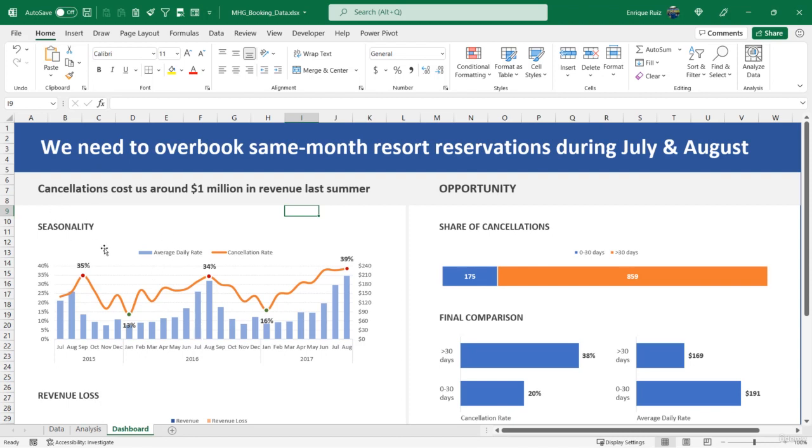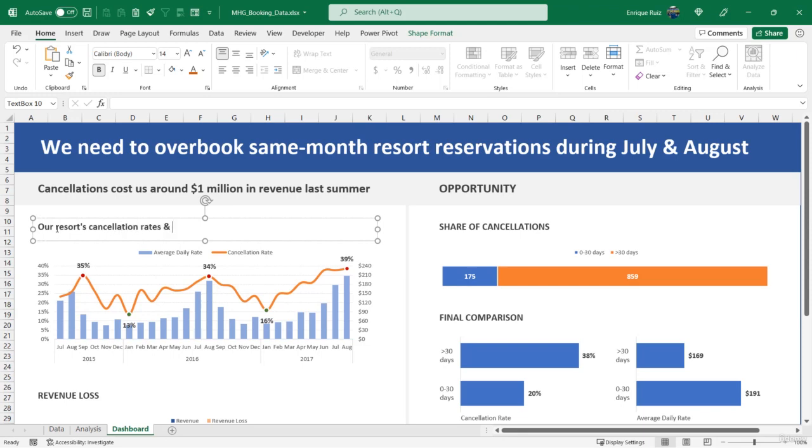So let's get into the trend here, where the story is that our resort's cancellation rates and average daily prices, so the cancellation rate and the prices, spike during summer months. Let's adjust this slightly. And now that we actually have these two here, we can get rid of our legend.